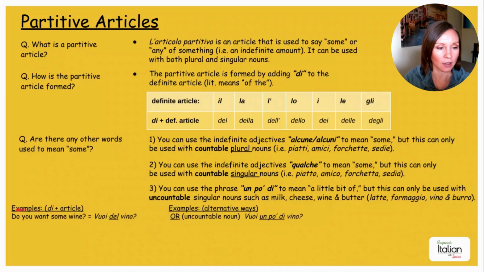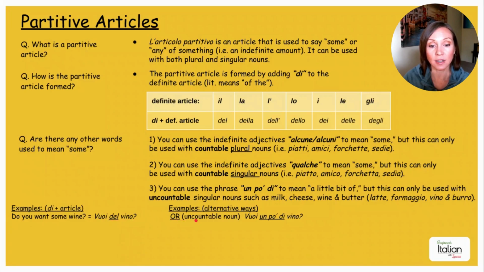Okay, so on this side, we have our examples, d plus an article, so we're going to be using these guys here. And on this side, we're going to be using one of these other ways, an alternative way. So for the first one, do you want some wine? Vuoi del vino? Okay, del vino.